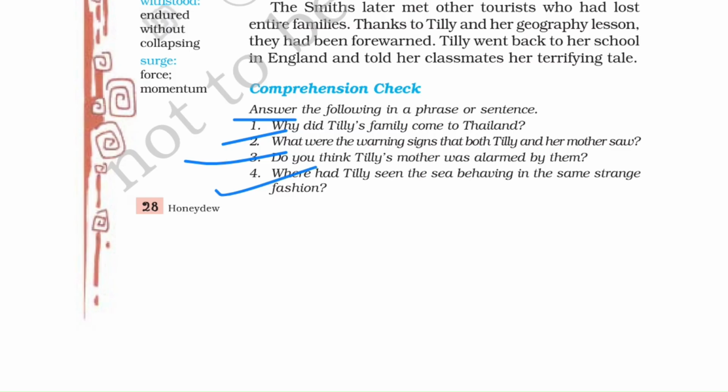Where had Tilly seen the sea behaving in the same strange fashion? In a video in her class, right? So Tilly had seen the sea behaving in this way in a video shown by a geography teacher in school. The video was about a tsunami that had hit the Hawaii Islands in 1946.